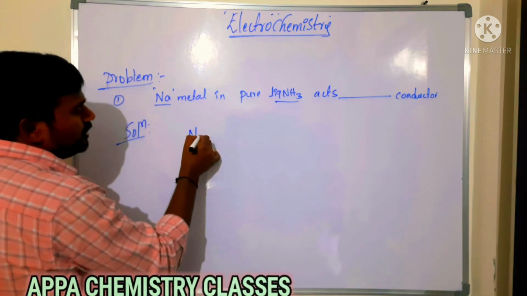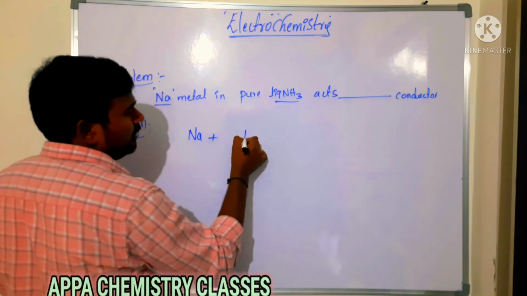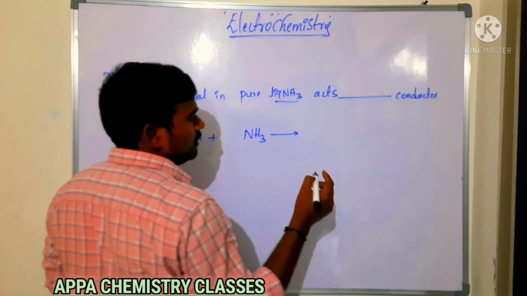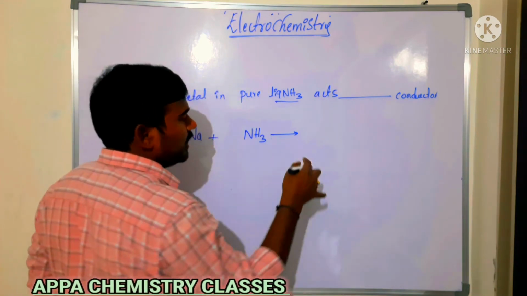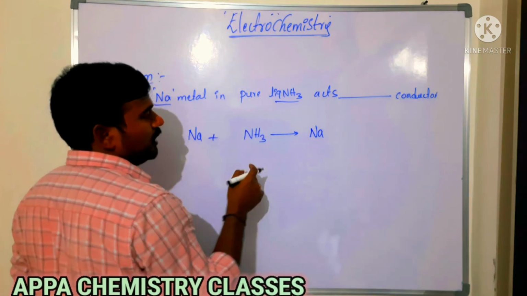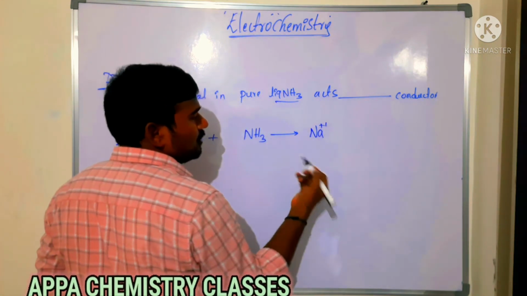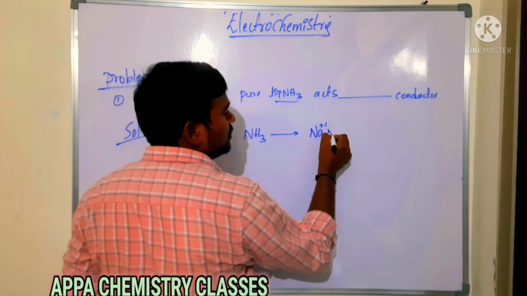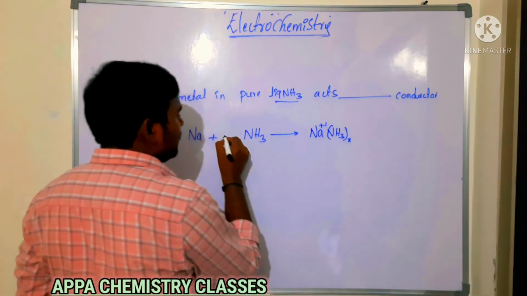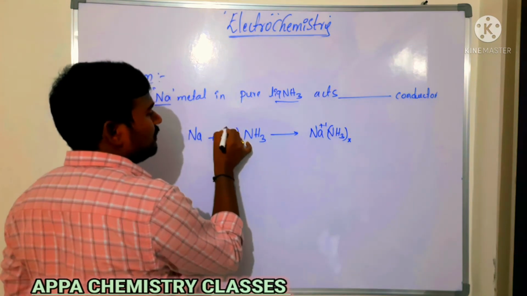Whenever sodium metal reacts with ammonia, then what happens? We are going to get ions as well as electrons. Whenever sodium is dissolved in pure liquid ammonia, it loses its valence electron and we get ammoniated sodium ions. Say for example, X plus Y moles of ammonia we are taking.